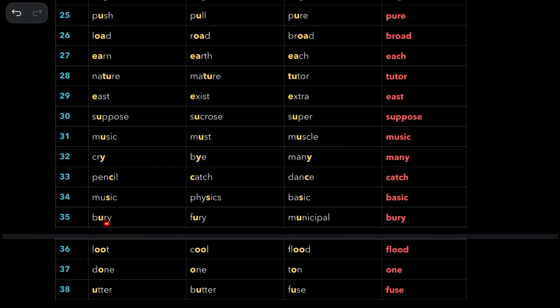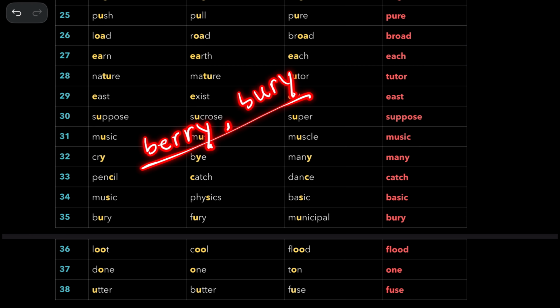Now fury and municipal, both are pronounced the same way. This is berry, this is the correct answer. Now remember, this English word with the spelling Berry and this English word that we have just seen, both have the same pronunciation. They are both pronounced the same way. In spite of the letter U here, it is still pronounced berry, as if it has E.